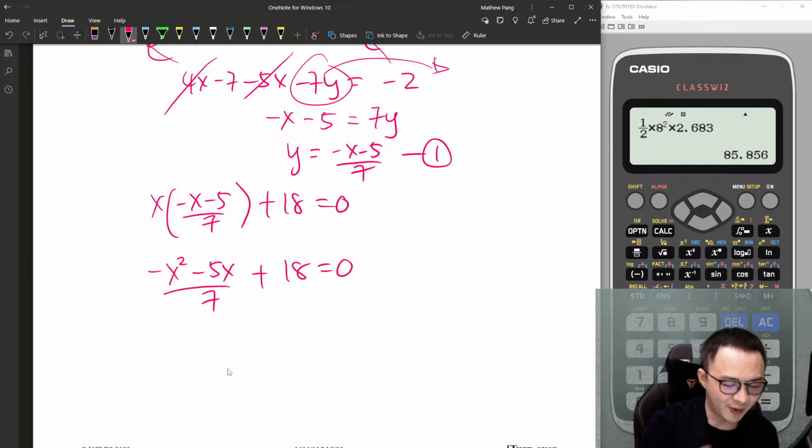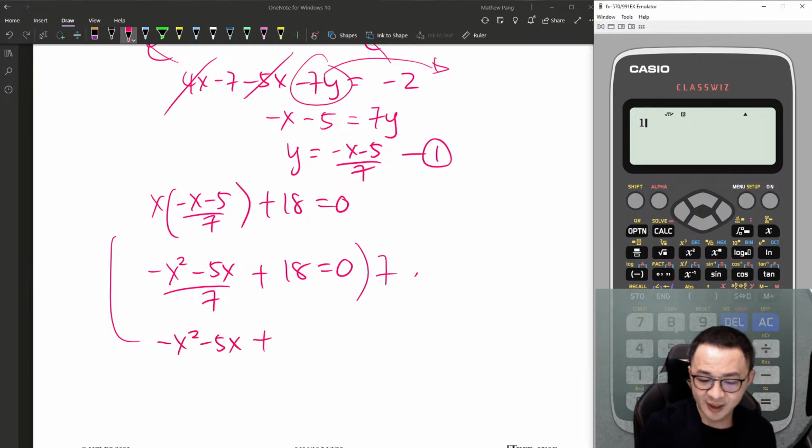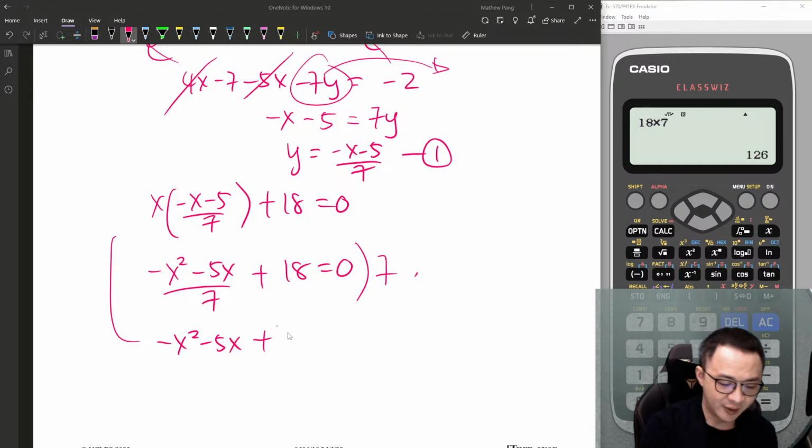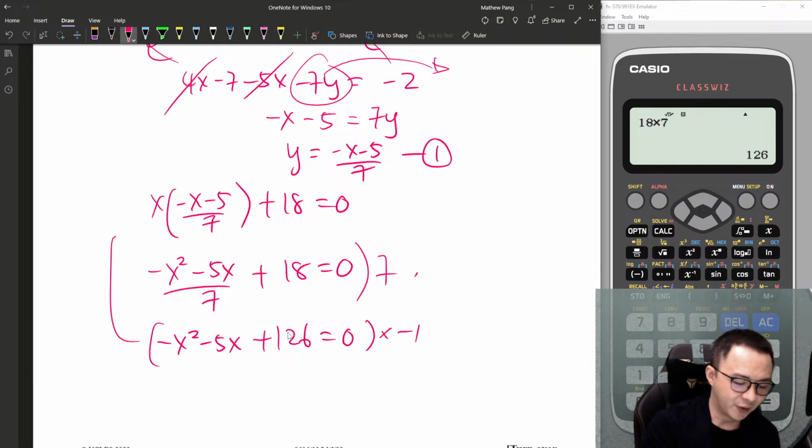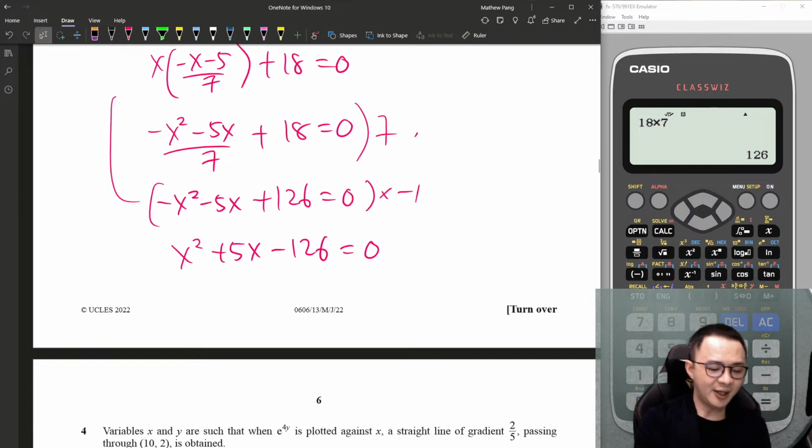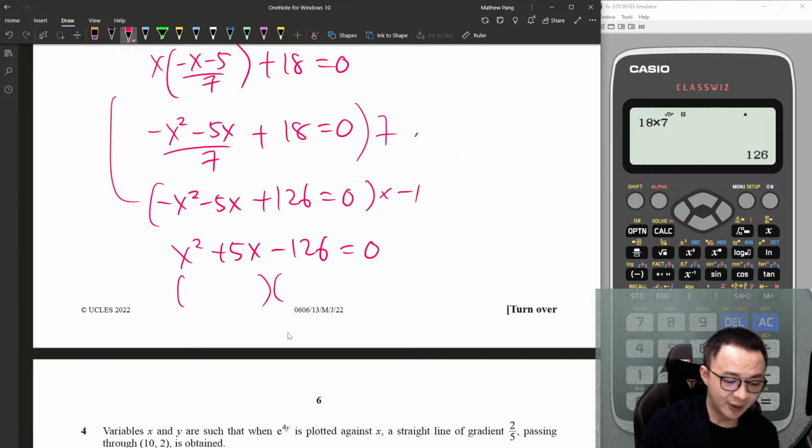I don't like my x squared having negative, and I don't like the 7 also. I multiply 7 first for the whole equation, so I will get rid of the 7. So this one is 18 times 7, 126, equals 0. I multiply negative 1 for the whole equation. x squared plus 5x minus 126 equals 0.